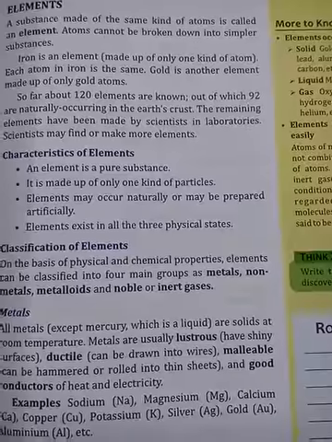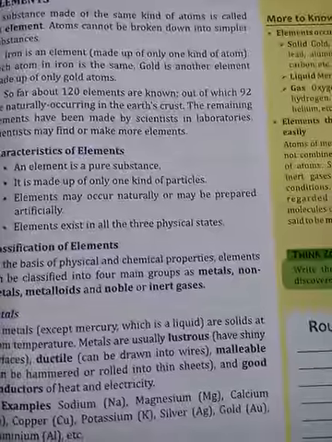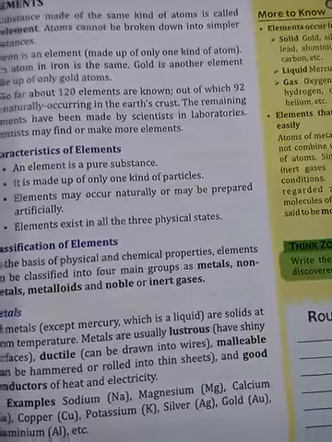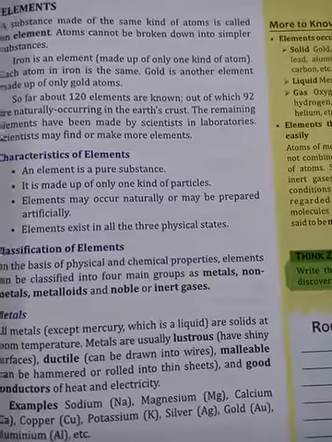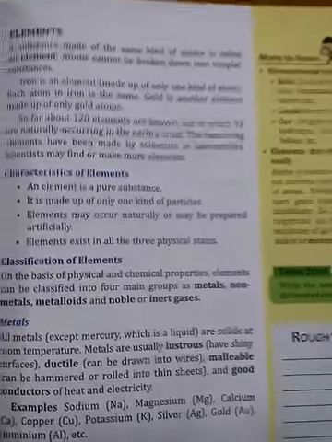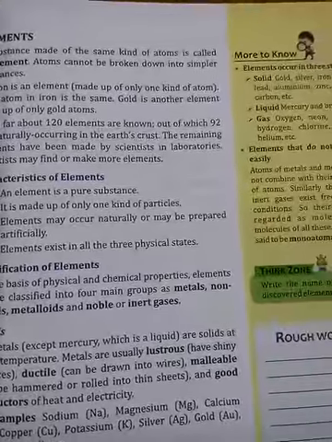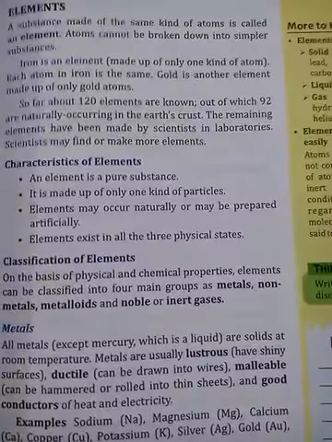So they are pure substances. An element is made up of only one kind of particle. For example, H2, O2, Cl2, etc. These elements are made up of only one kind of particle.